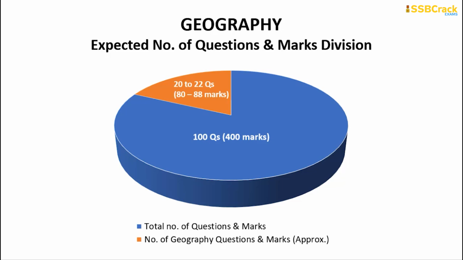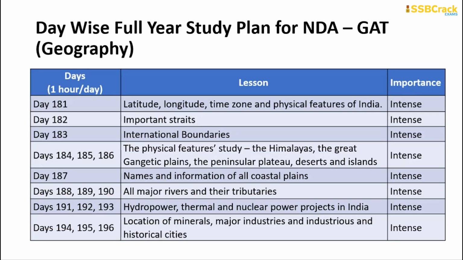And how are you studying it, sir? Now your day is starting from day 181 here. So all the way up to 180 you are studying physics, chemistry and biology. So from now you will be studying all the humanities related subjects. So here you will be starting off with the geography part.